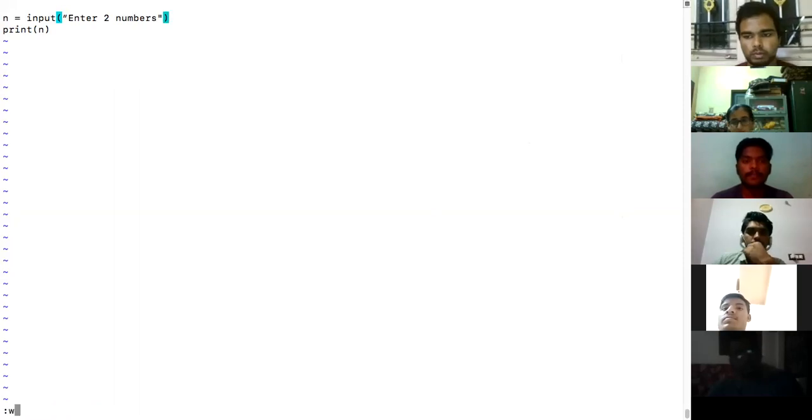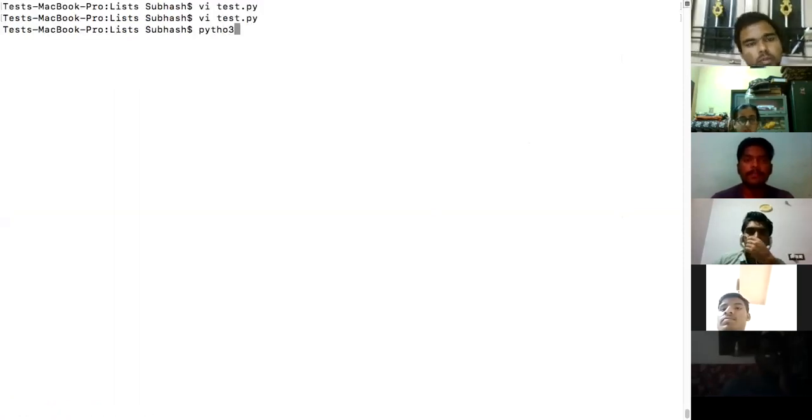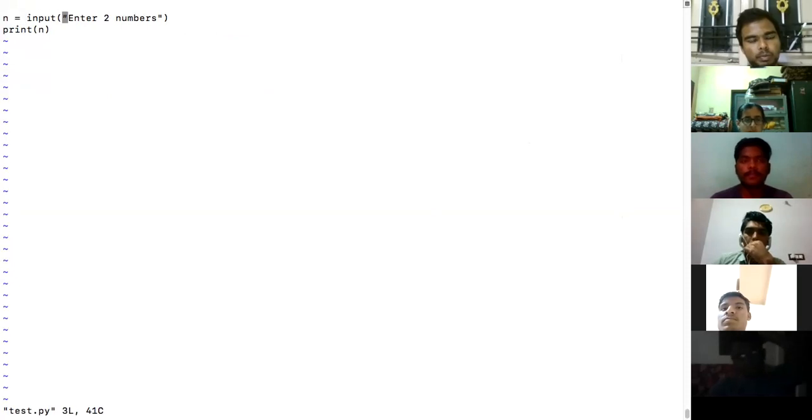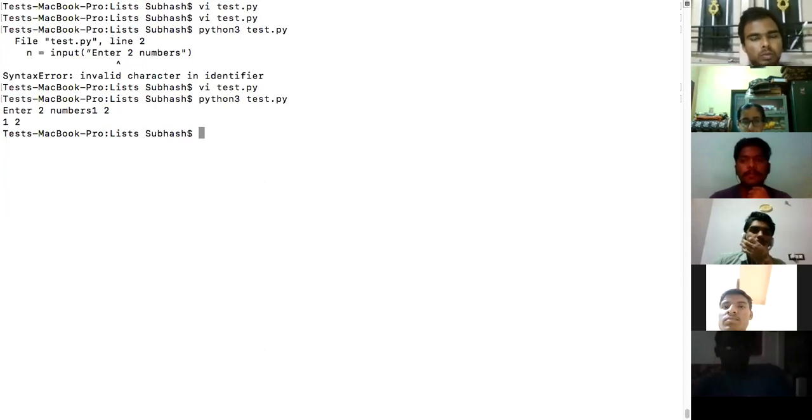Now listen to what I'll do. Input two numbers. I will enter it as 1 space 2. Can anyone tell me how the input would have been taken? It would be taken as a string. How does a string look? It would be in double quotes, "1 space 2". Actually, when I say 1 space 2, it would be taken like this as a string.